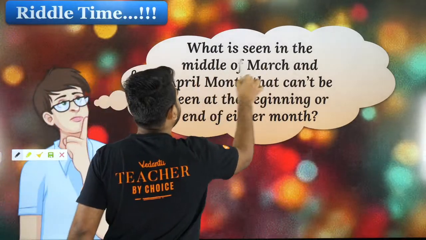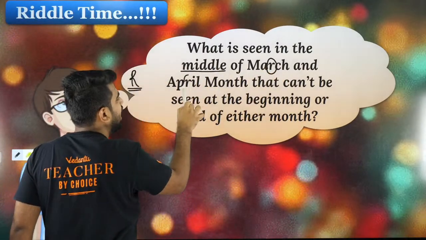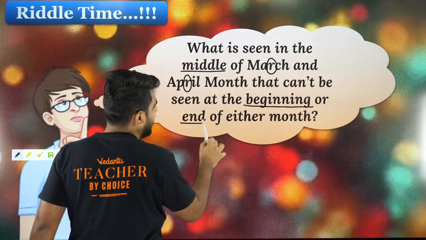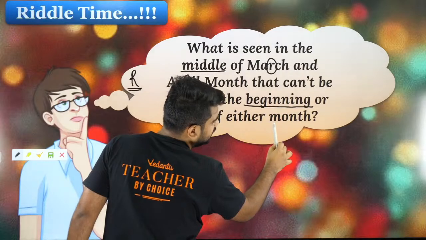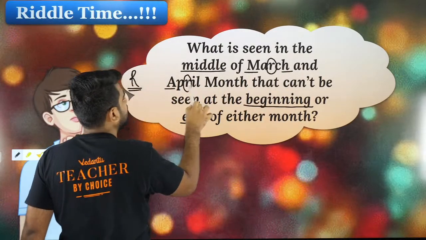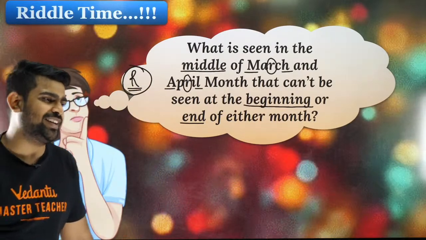Because what is seen in the middle of March, R, and April, R, but it cannot be seen at the beginning or end of either month. So beginning and end, it is not there, right? So it's going to be R. So the letter R is the answer. I hope you liked it.